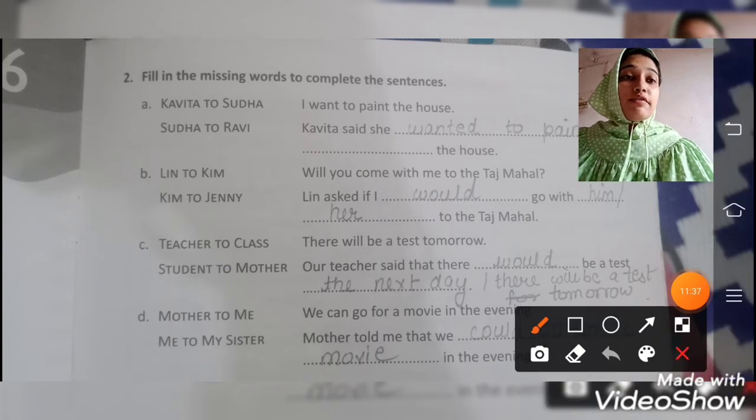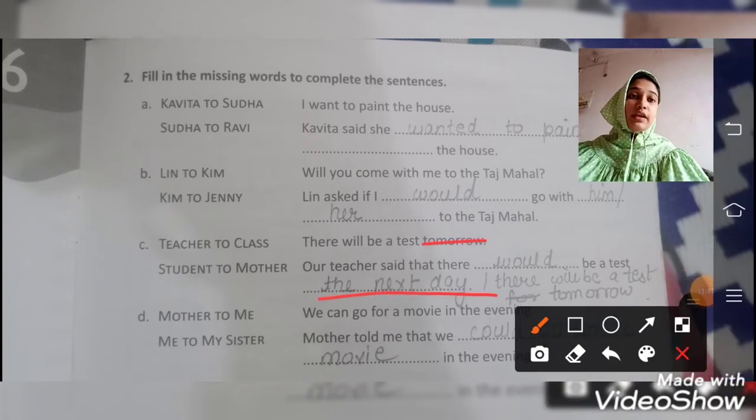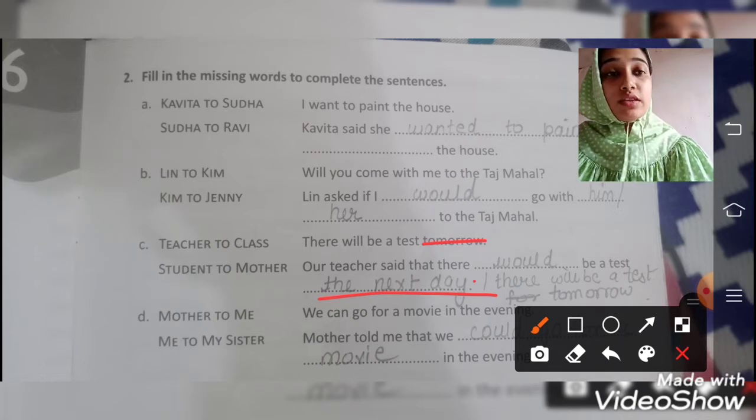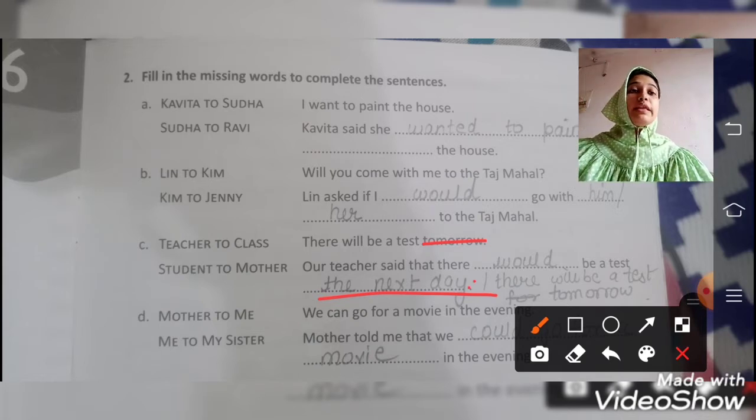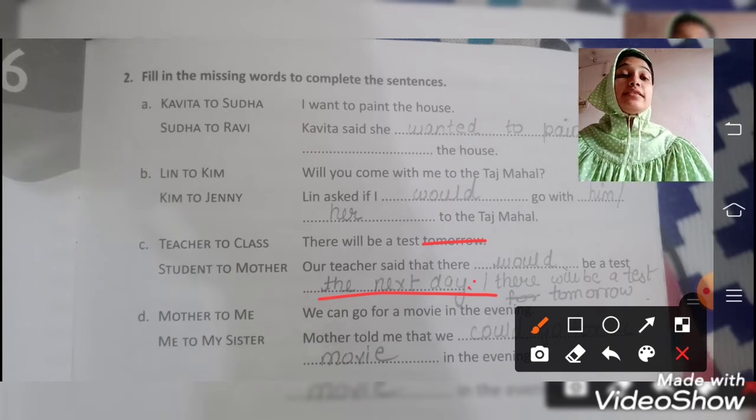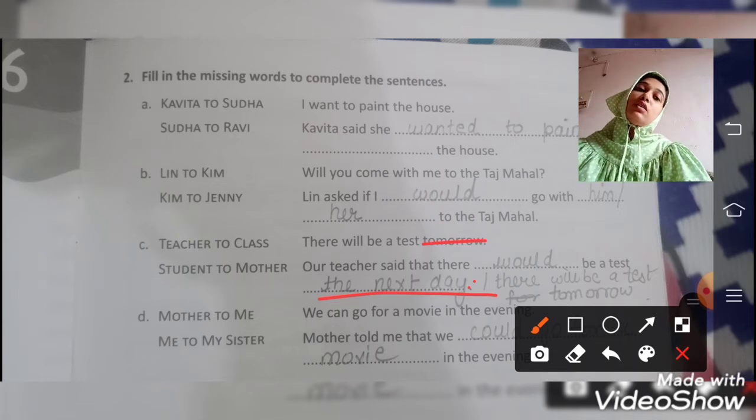So now you can see for tomorrow we used the next day. Okay, so what do we use? This is the answer. There would be a test the next day. You can also write there will be a test tomorrow.